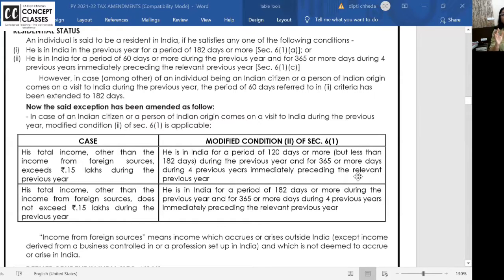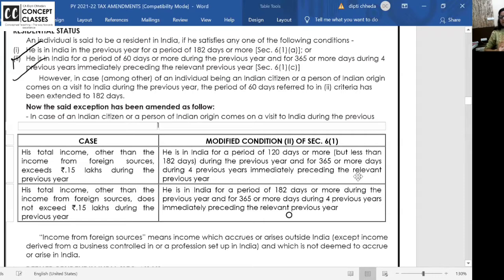I hope you remember that for individual and HUF, basic conditions are there and additional conditions are there. For all the others, that is firms, companies and all, it is only whether they are resident or non-resident. Only in individual and HUF do you have this googly of resident and ordinary resident and all those categories. So for an individual, any one of the basic conditions should be satisfied.